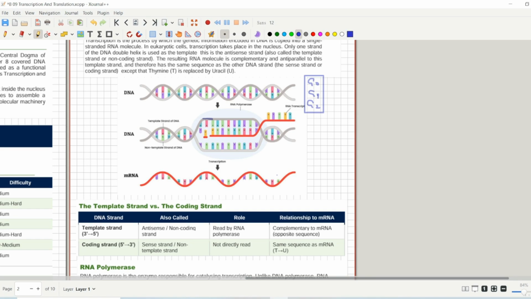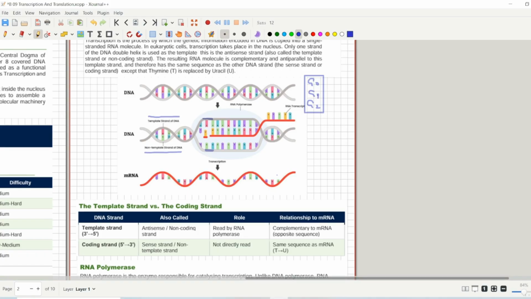It is also called the antisense or non-coding strand. Why is it called the antisense or non-coding strand? We will discuss it later. The other strand is called the coding strand. As you can see here, this is the light strand in front of you. This light strand is called the coding strand, or you can say the non-template strand. So now you have the template strand and the non-template strand.